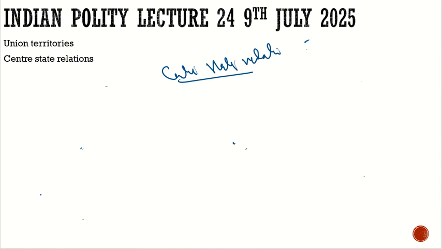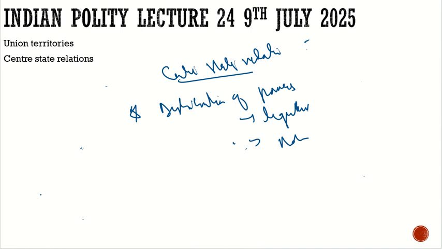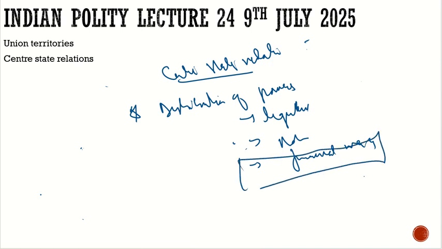To understand the center-state relationship, we have to understand the distribution of powers. We have to understand this distribution of powers in three ways: in the legislative way, in the administrative way, and in the financial way. With respect to the financial way, we will discuss that in Indian Economy, along with GST. But here we will discuss the legislative and administrative manner of how powers are distributed,